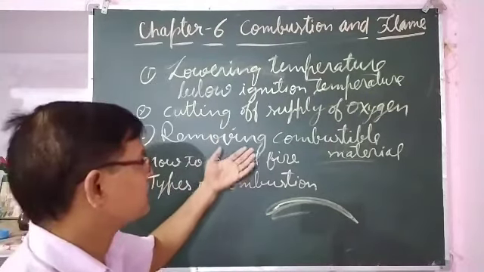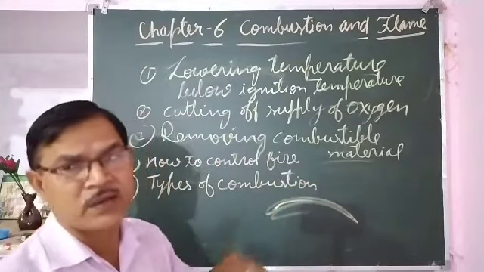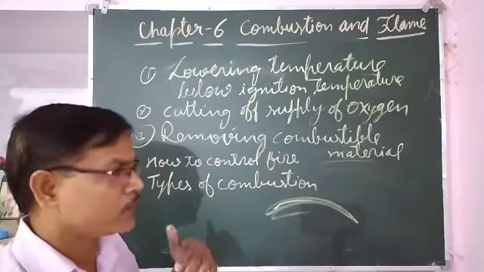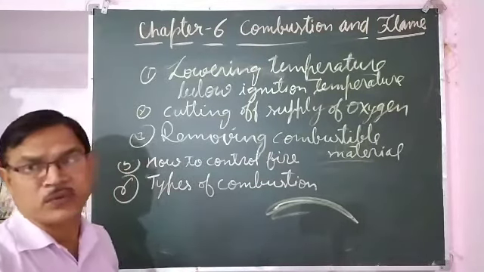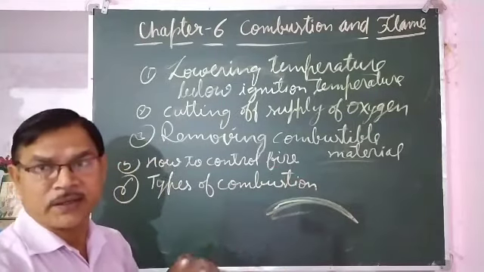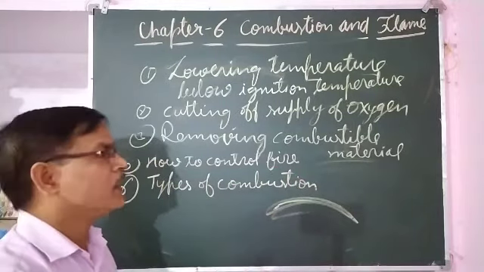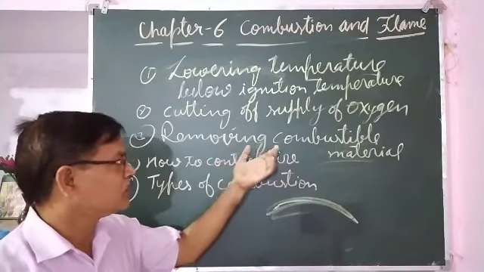But in most cases it is not possible. Whenever a fire catches in a building, the whole building is fuel, the whole building is combustible material, and at that time you cannot remove the whole building to another place. So this is not possible in every case.